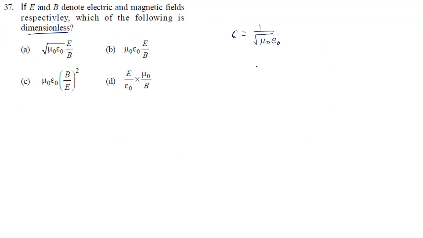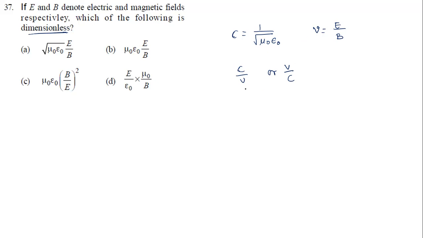That is one formula we know. And in the case of a velocity selector, we know the speed of any particle will be given by electric field by magnetic field, meaning it is the ratio of electric field to magnetic field. Now I need to have a dimensionless quantity. Either I can have C by V or I can have V by C. Both become dimensionless because both are indicating speed only, right?